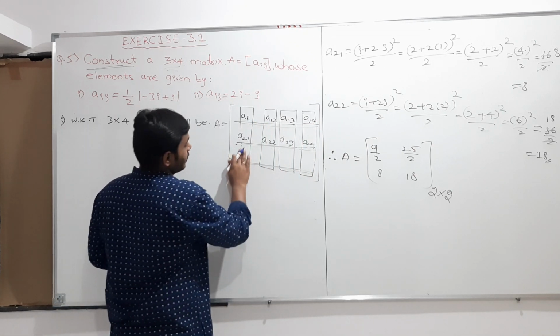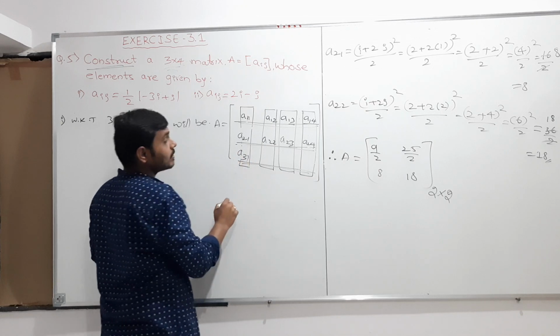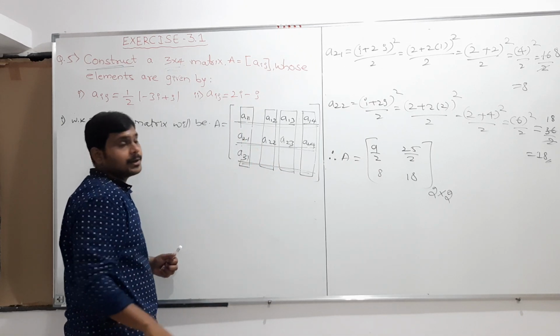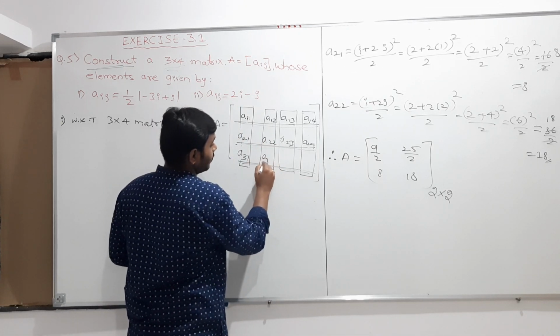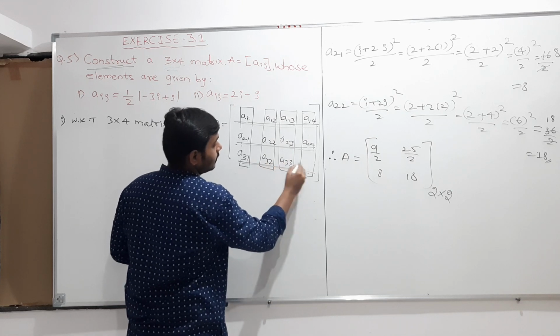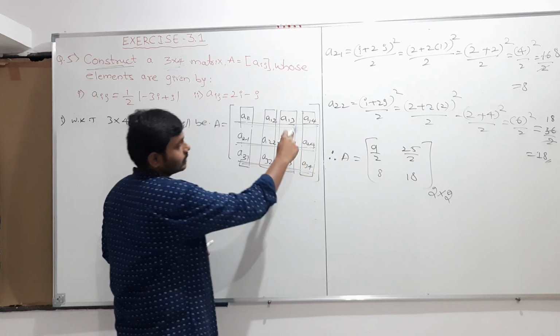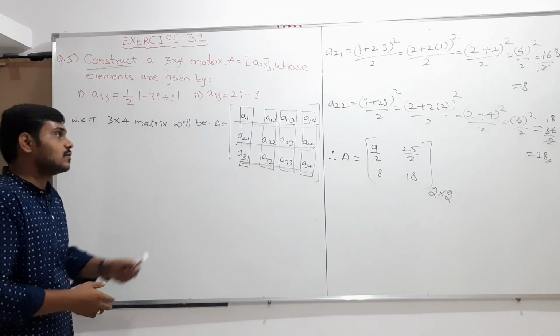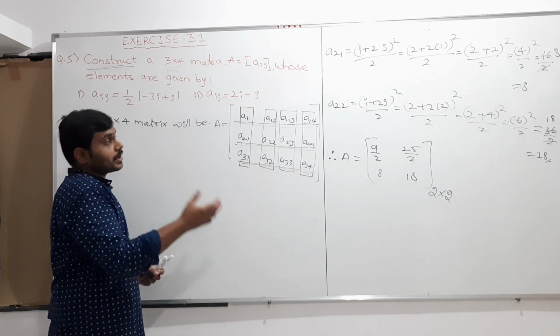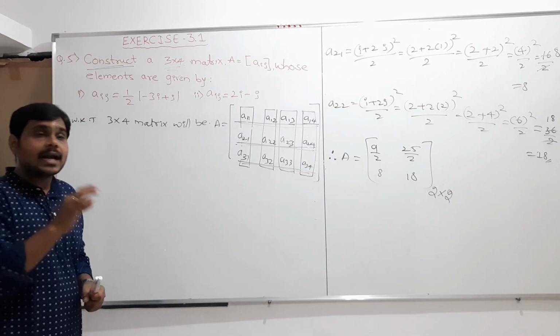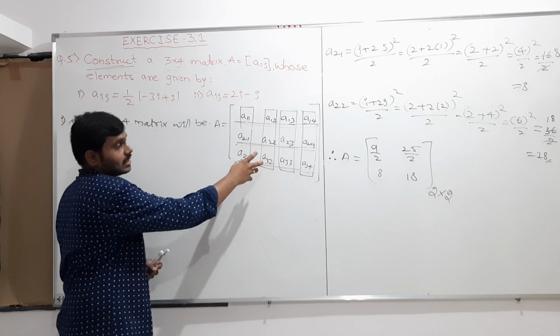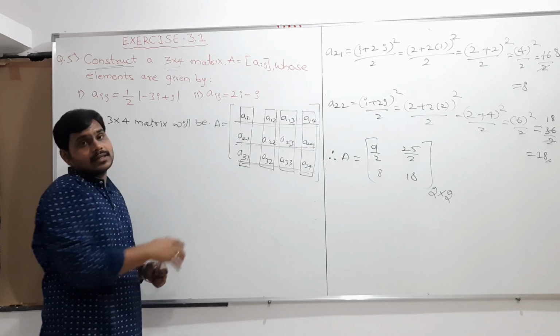And next, here this one is a31. A31 means what? Third row first column element, third row second column element a32, a33, a34, third row fourth column. So like this we should write. It means that whatever matrix I am constructing, the structure of the matrix should be like this.